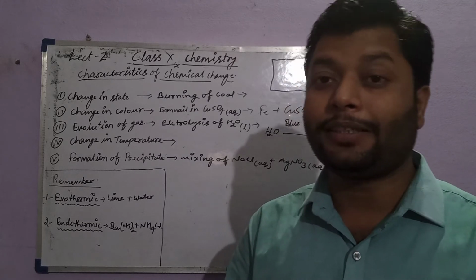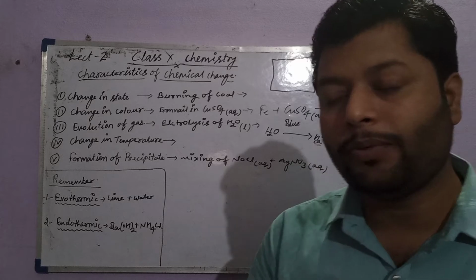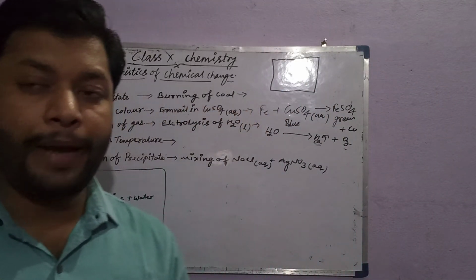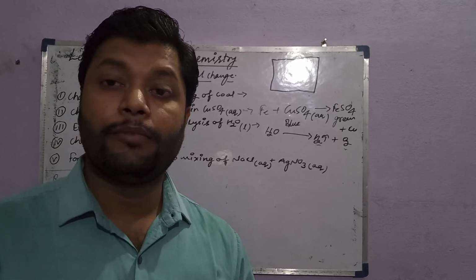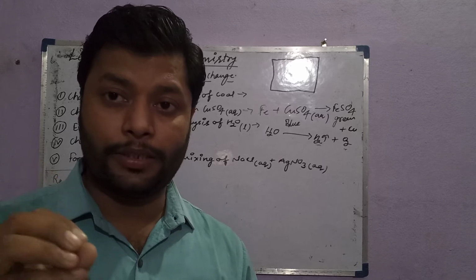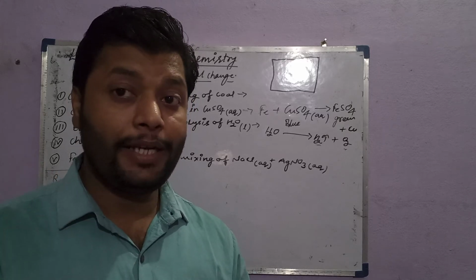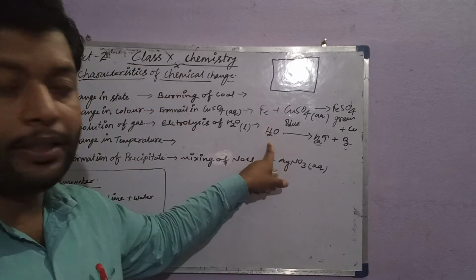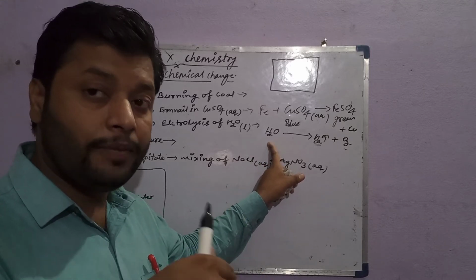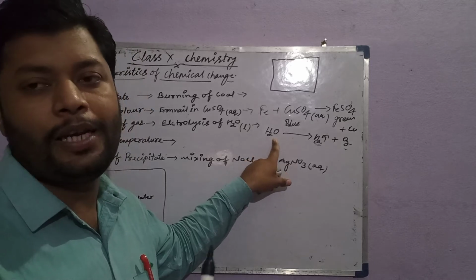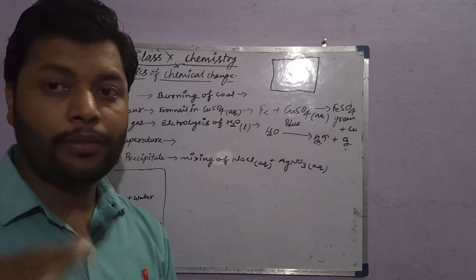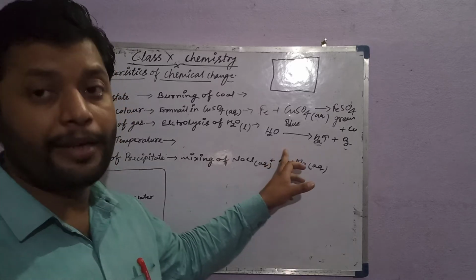But water does not conduct electricity. So can any one of you tell me how we flow electricity through water if water is a bad conductor of electricity? Tell me in the comment box how we can flow electricity through water, because to break down the water, the electricity must flow. Send me your answer in the comment box.